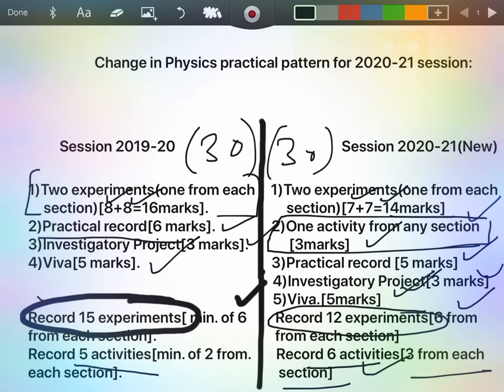So overall the changes are not drastic, but one additional activity has been added.